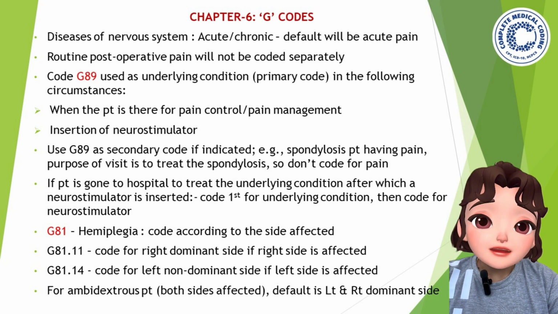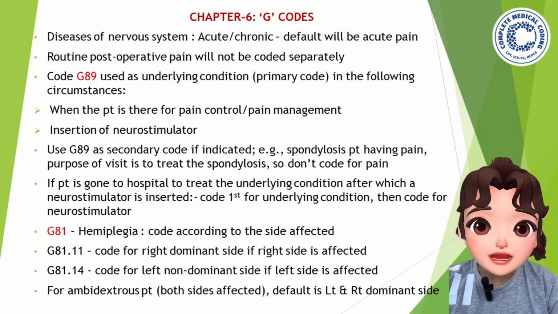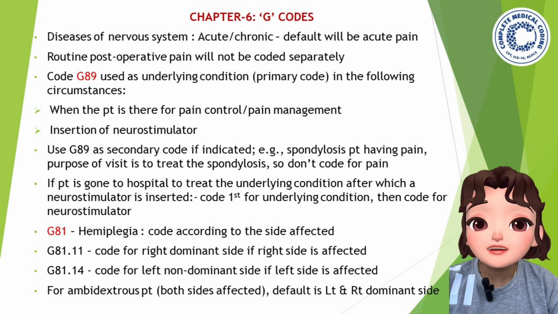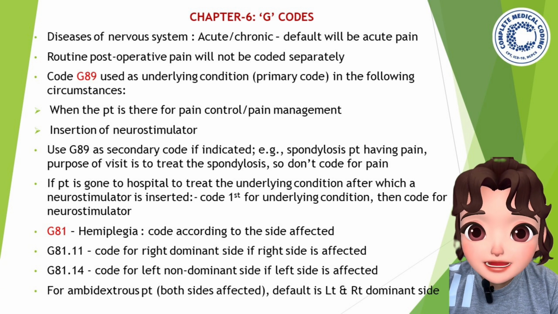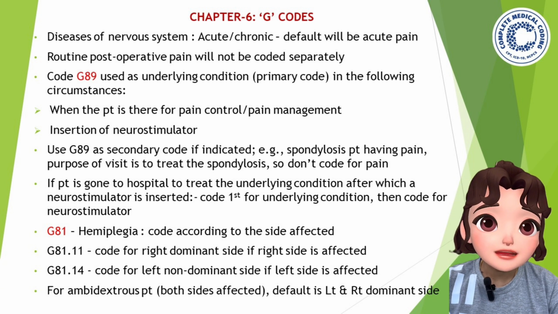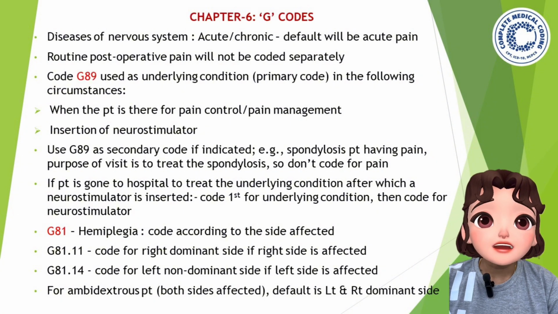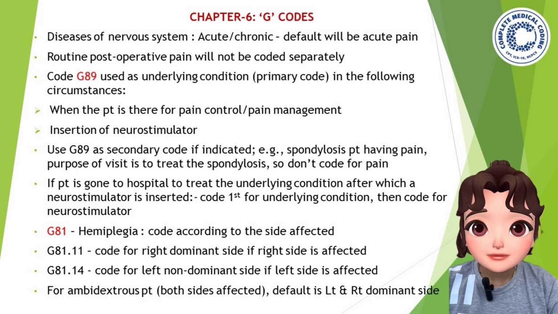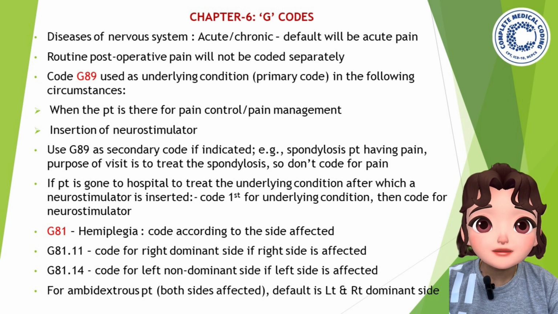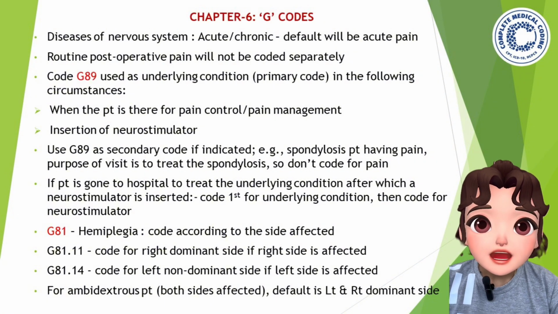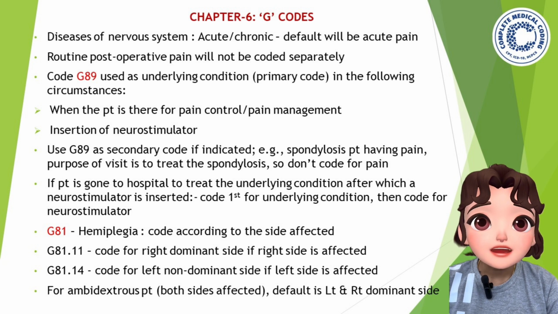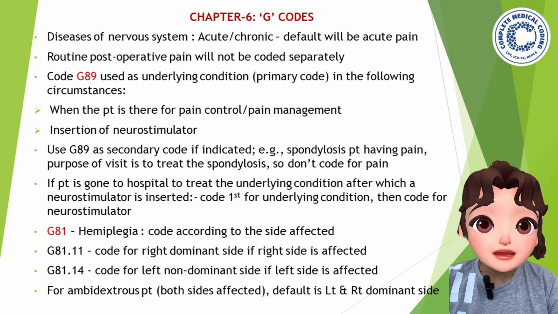Now what is G81? G81 represents hemiplegia. Code according to the side affected. In hemiplegia, you always have to check which side is affected, right side or left side. G81.11 represents the code for the right dominant side if the right side is affected. G81.14 represents the code for the left non-dominant side if the left side is affected. And for an ambidextrous patient, the default is the dominant side.